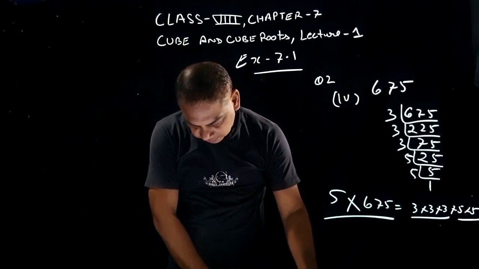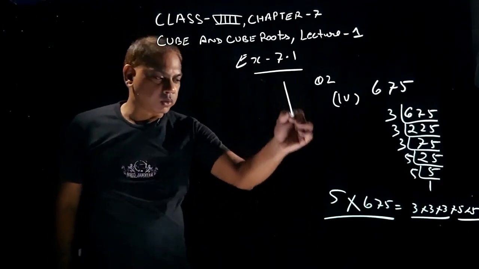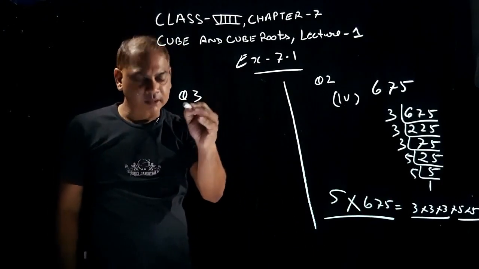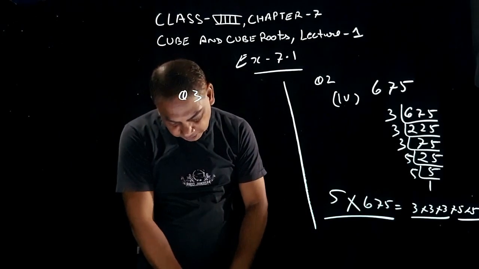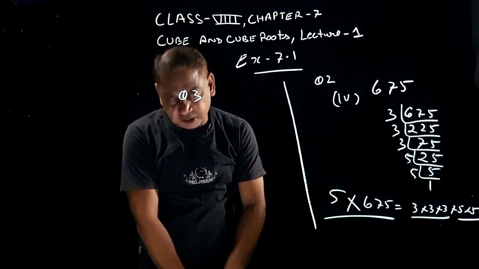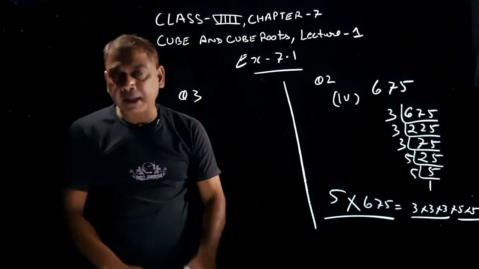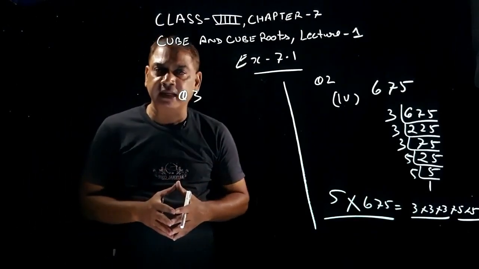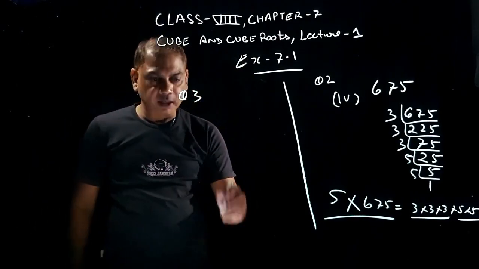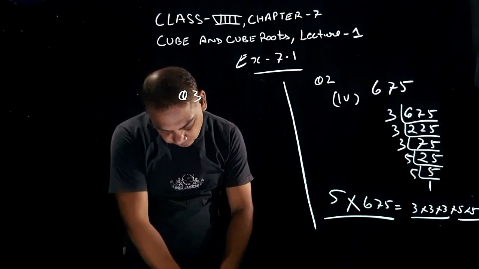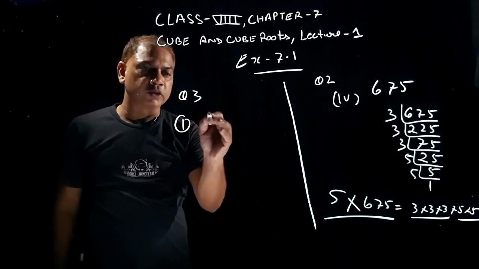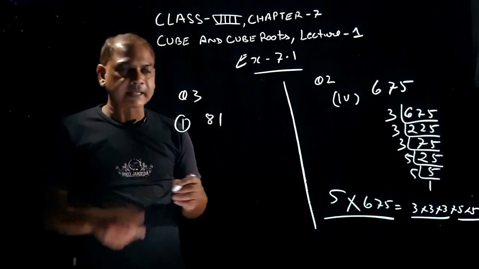Come to question number 3. Question number 3 is find the smallest number by which each of the following must be divided to get a perfect cube. अब मुझको डिवाइड करना है, राइट? नो इश्यूज. नाउ फर्स्ट वन आई एम डूइंग फॉर यू. फर्स्ट वन इज 81. स्टार्ट मेकिंग देयर फैक्टर्स.